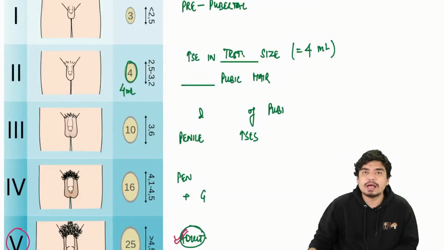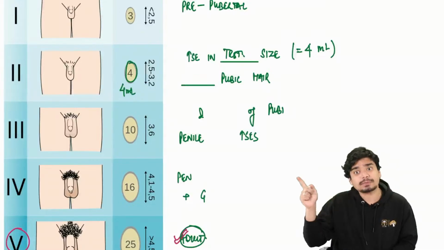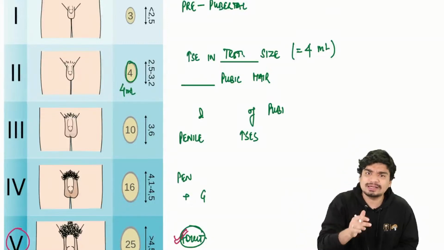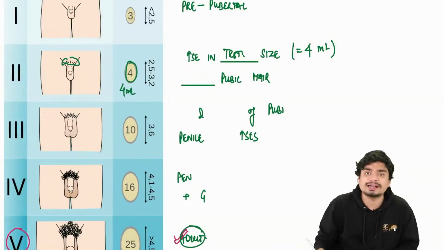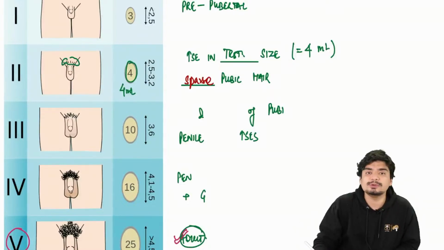Alright. Along with that, what will happen after testicular enlargement was pubarche, right? So you will have sparse pubic hair in Tanner stage 2. You will have sparse pubic hair.